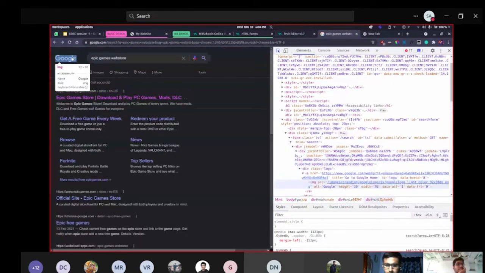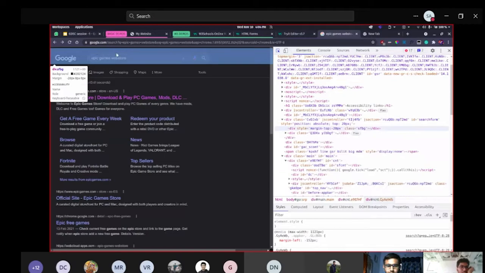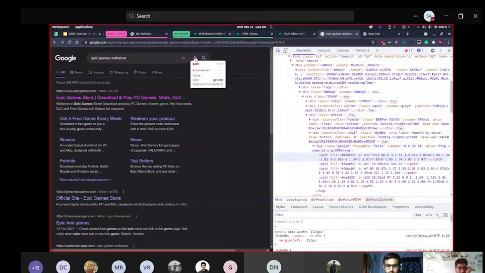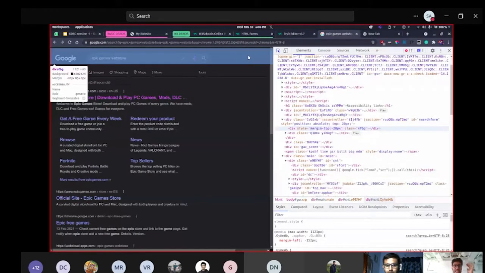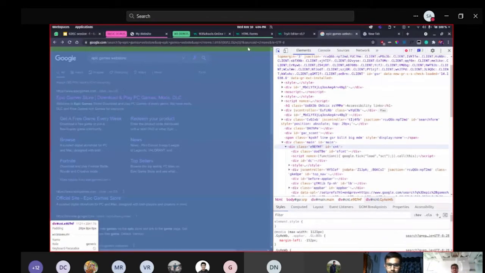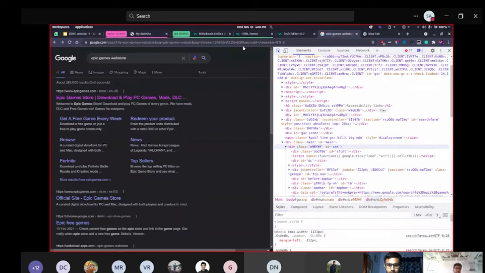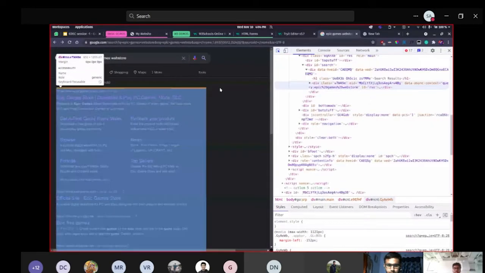Similarly, you have a box for this icon, I mean, for the Google logo itself. The Google logo is also a box. Similarly, you have an input field, you have this icon. Everything at the end is a box. This entire page is a box. It's like the entire web page, and then in that web page, you have smaller boxes.